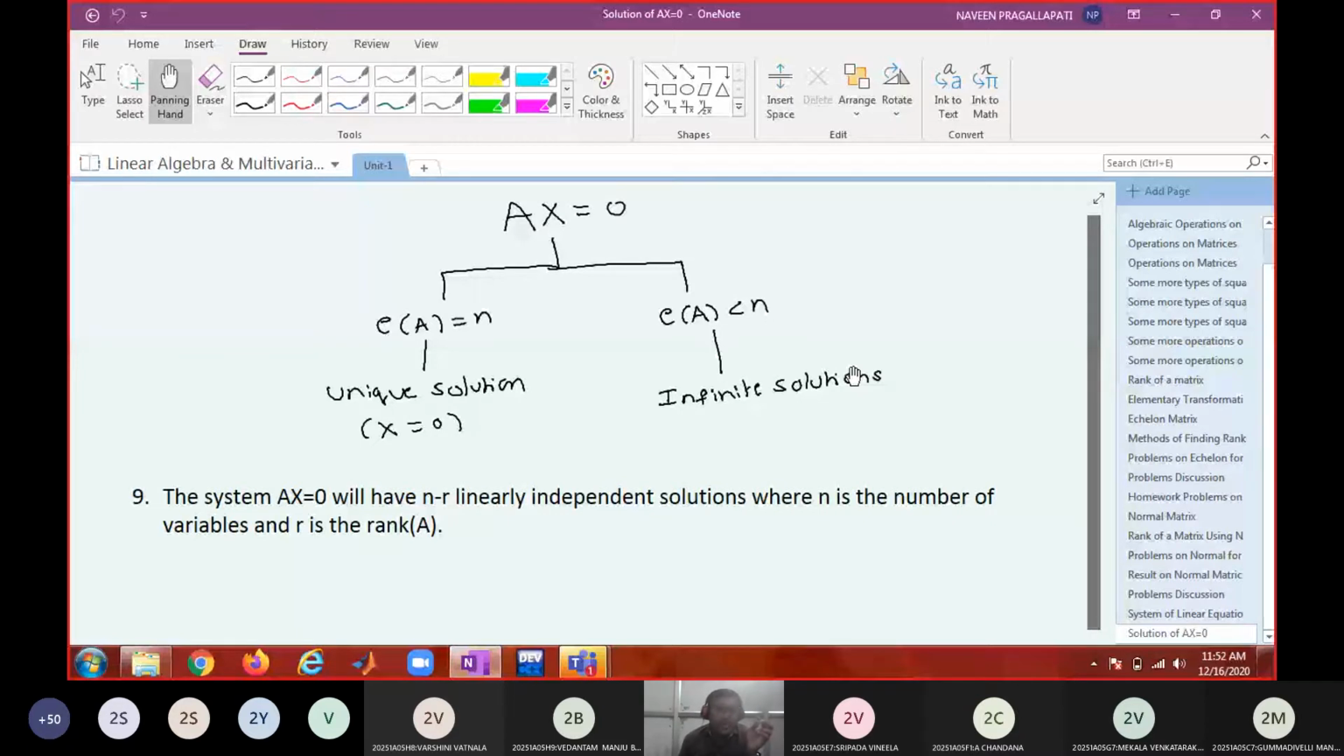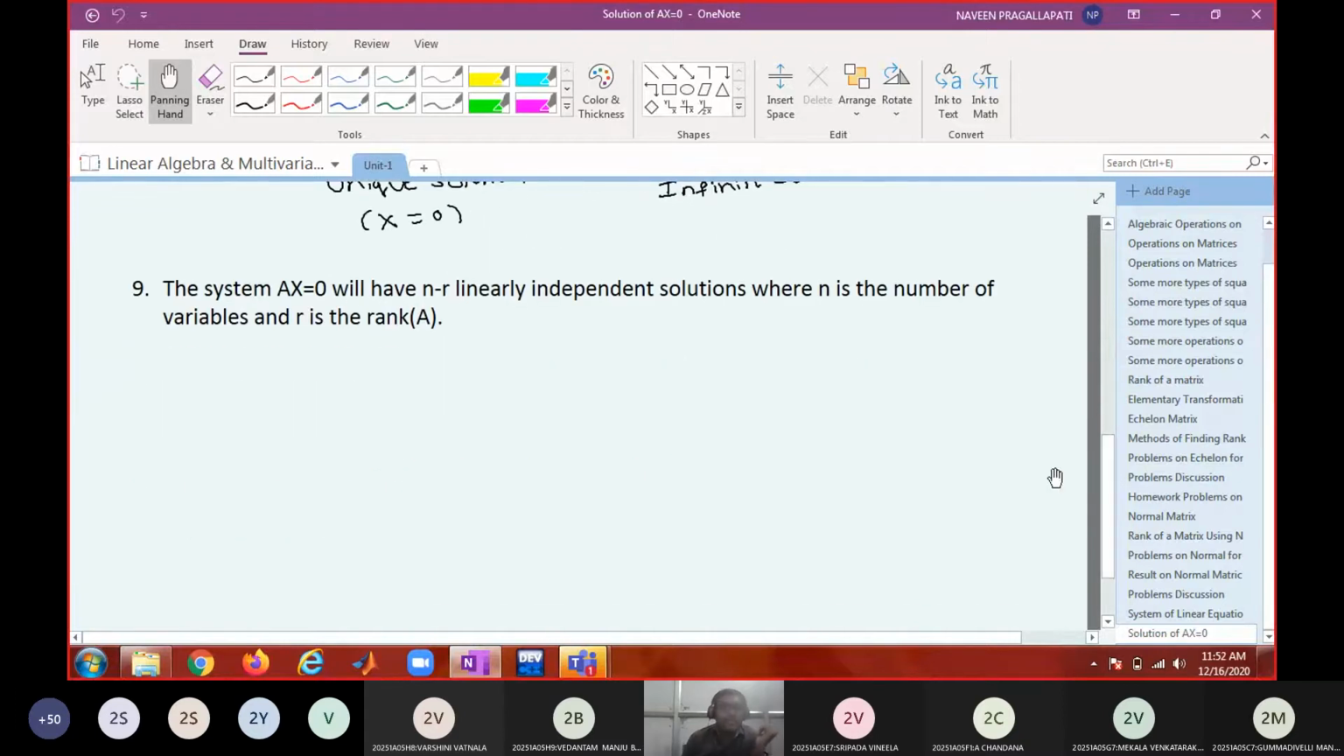The solution space of a homogeneous system has dimension n minus r. That means there will be n minus r linearly independent solutions which generate the entire set of solutions of the homogeneous system, where n is the number of variables and r is the rank of the coefficient matrix. Today we are going to see how to solve a homogeneous system, and we'll see that through problems. So all of you, note down the problems.